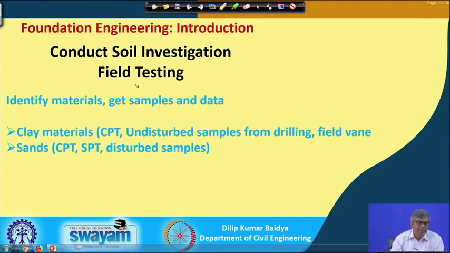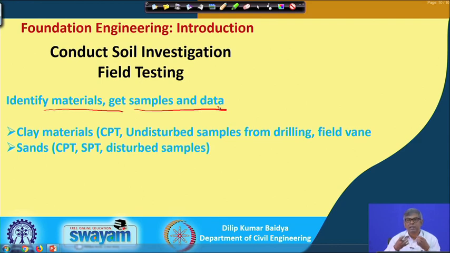Under that, I have already discussed in the quick review, identify materials and get samples and data. That means, at the project site, first you have to visit, and you have to guess initially what types of soil are available there by just visual inspection, and afterwards we may have to carry out a number of field tests, and some of the things cannot be determined in the field.